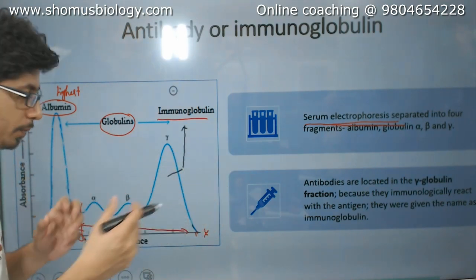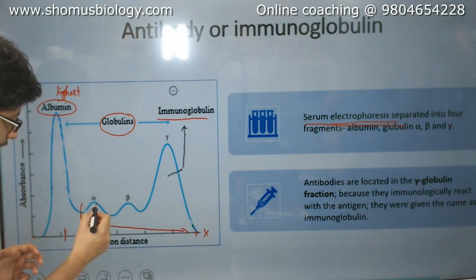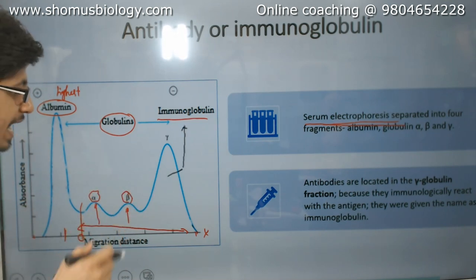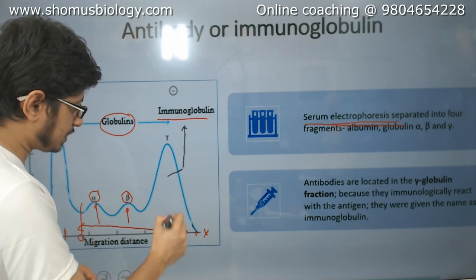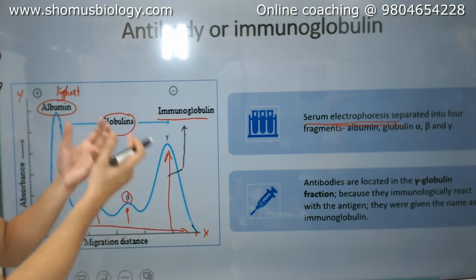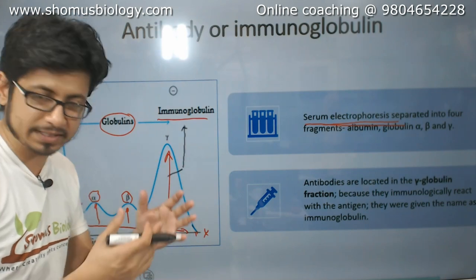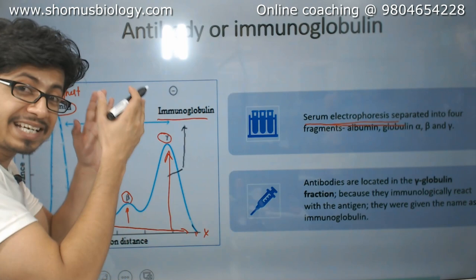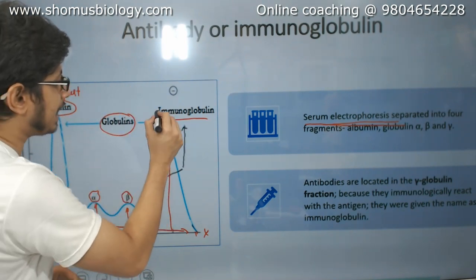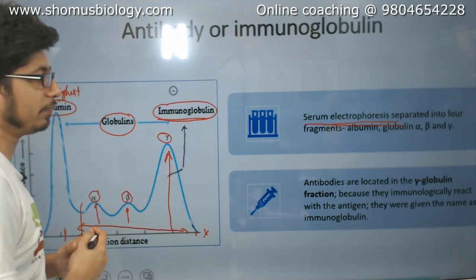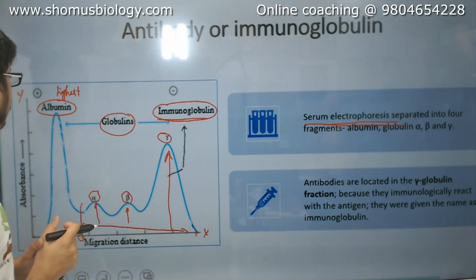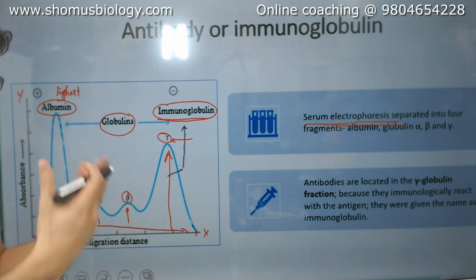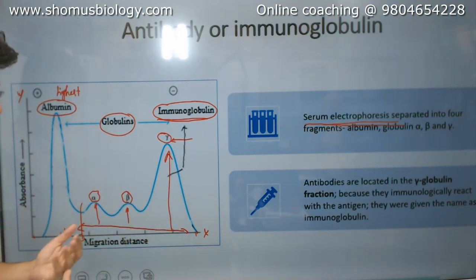Now among those globulin proteins, the very first two peaks that you observe are termed as alpha globulin and beta globulin respectively. And last, if you look at the last spike, which gives a really huge spike, really higher absorbance than alpha and beta globulin, it is termed as gamma globulin. And this gamma globulin family is ultimately known as the immunoglobulin family as well. So the immunoglobulin family, also known as gamma globulin, has a higher absorption than alpha and beta globulin family proteins.